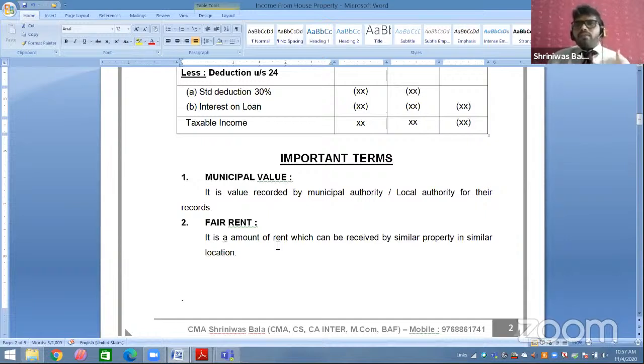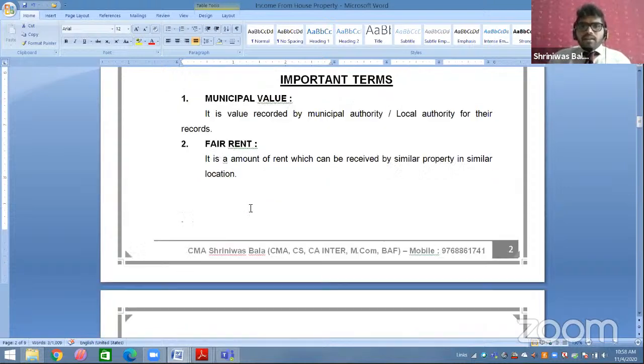I will try to cover it in a short period of time. Municipal value means the value as per the municipal authority, the value of your house property as per your municipal authority. Fair rent means whatever rent is chargeable in your similar location. For example, you stay in Mumbai city, so whatever rent is charged for one bedroom hall kitchen in Mumbai city, that is your fair rent.